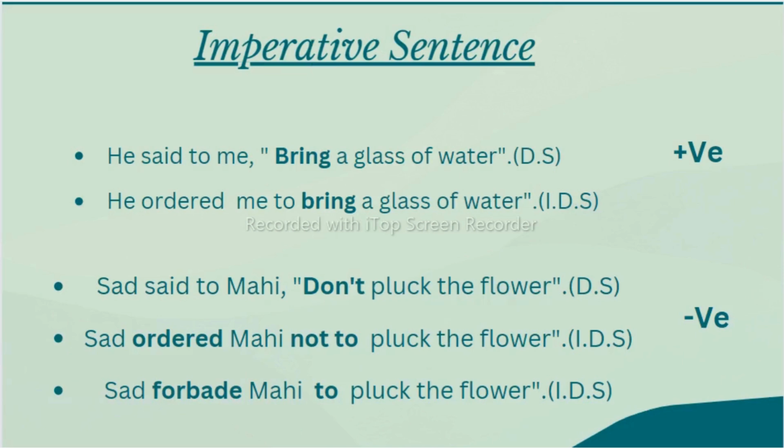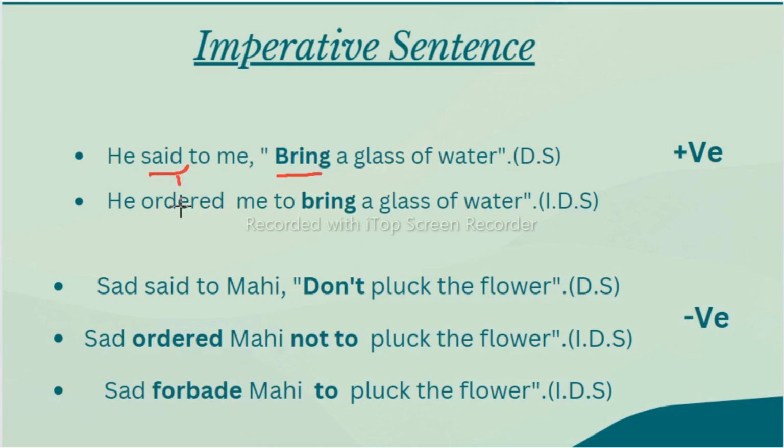Imperative sentences, I told you, start with command, order, advice, suggestion and request. So what will you do? See, he said to me, "Bring a glass of water." After the inverted commas, if you have this, it is an order only, a command only, if your sentence is starting with the verb after inverted commas. So to replace this said, we write order.